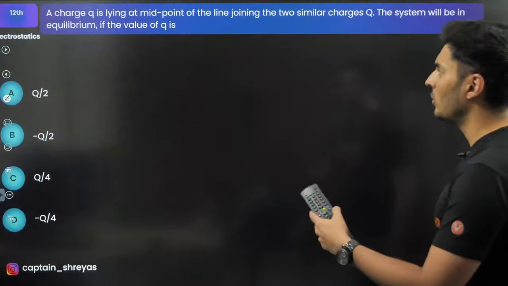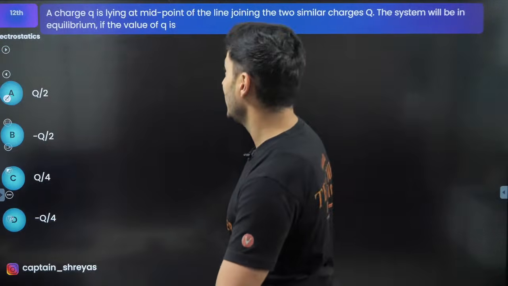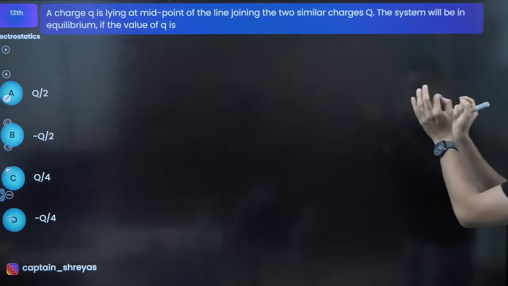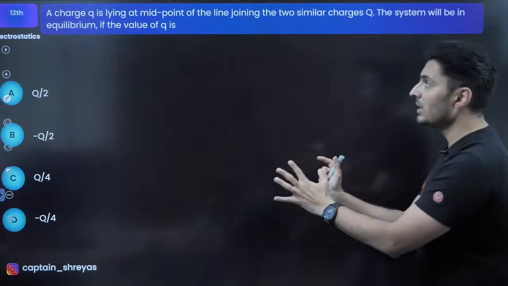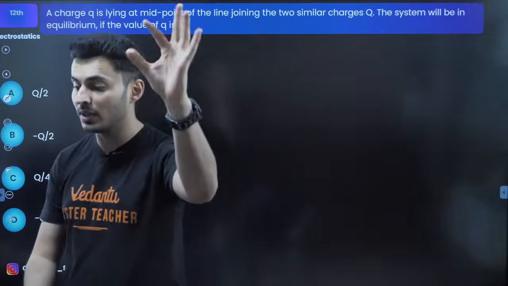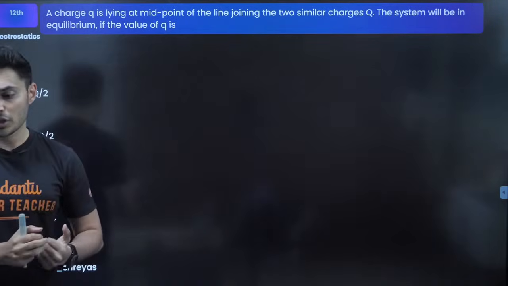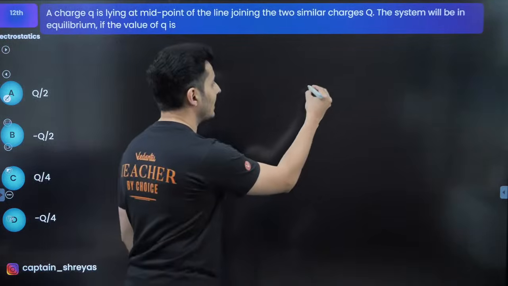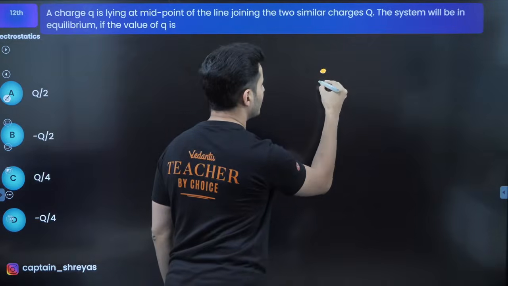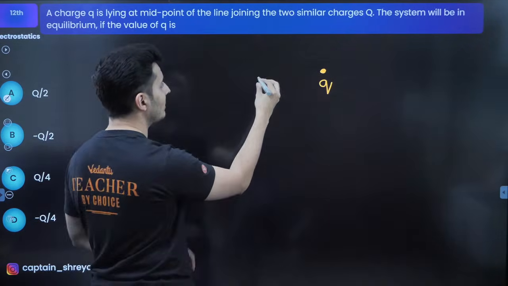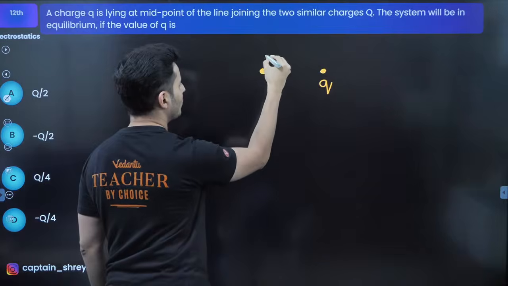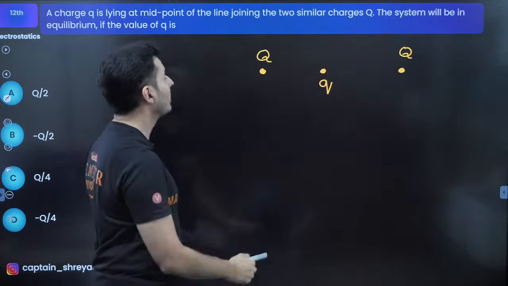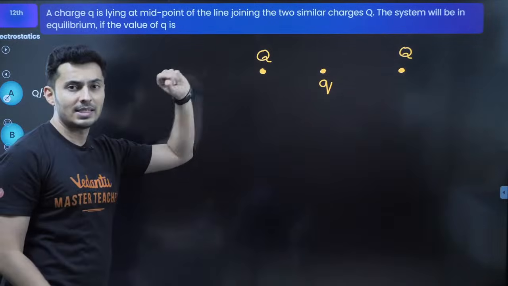Here comes the next question up on your screen. There is a charge q, lying exactly at the midpoint of the line joining two similar charges, Q. The system will be completely in equilibrium if the value of small q is how much? Lots of questions we are going to solve today. So a charge q is lying exactly at the midpoint. Let's say there is one charge over here and there is another charge over here. So the question is, what will be the value of small q if it is in equilibrium?